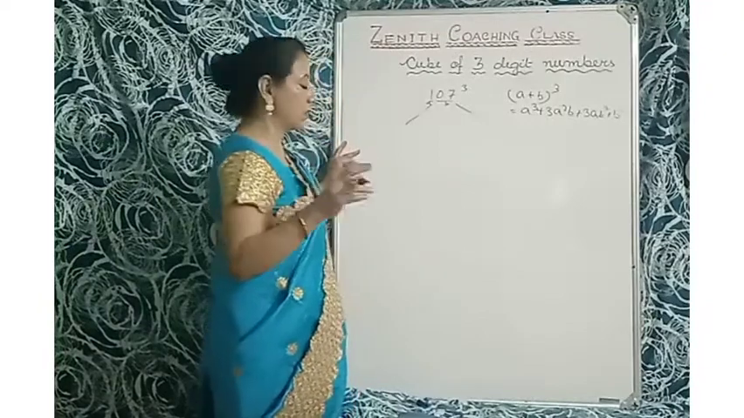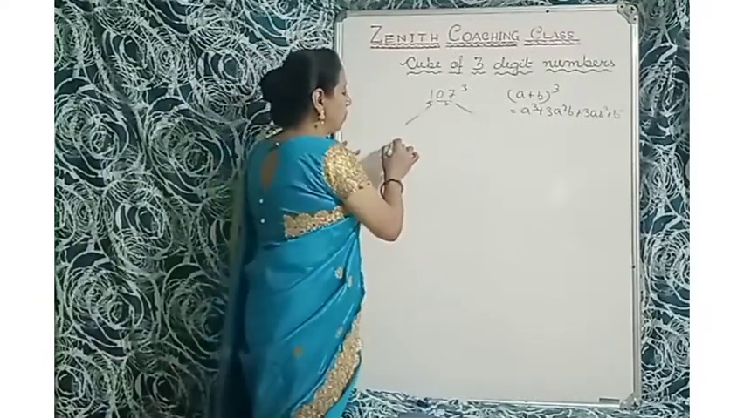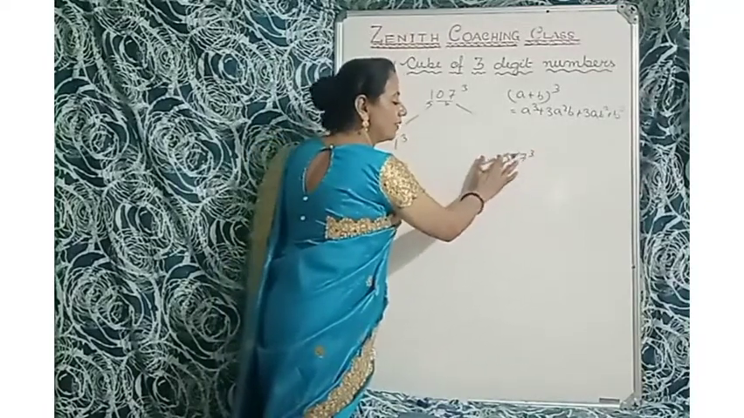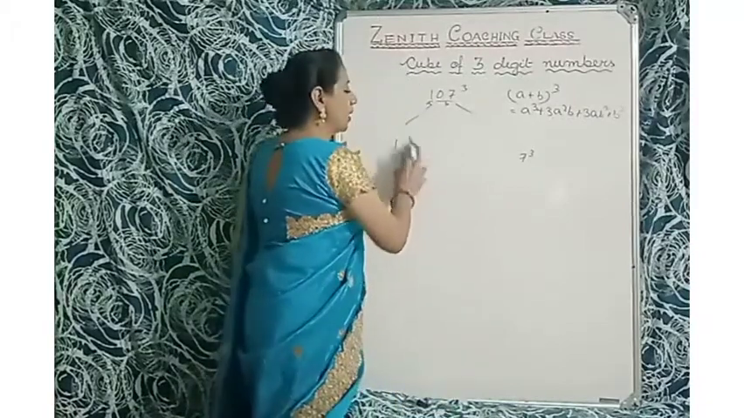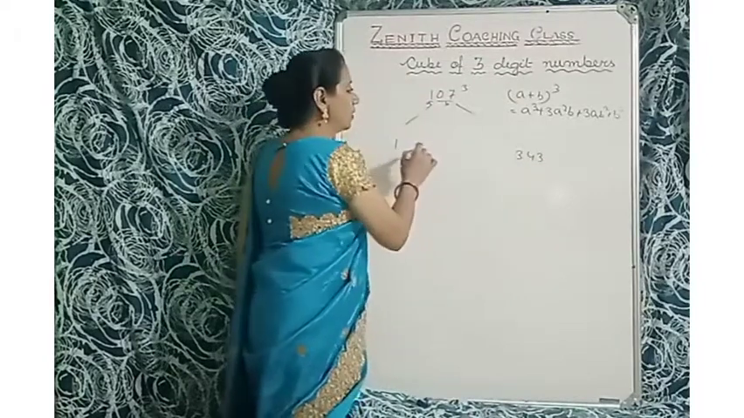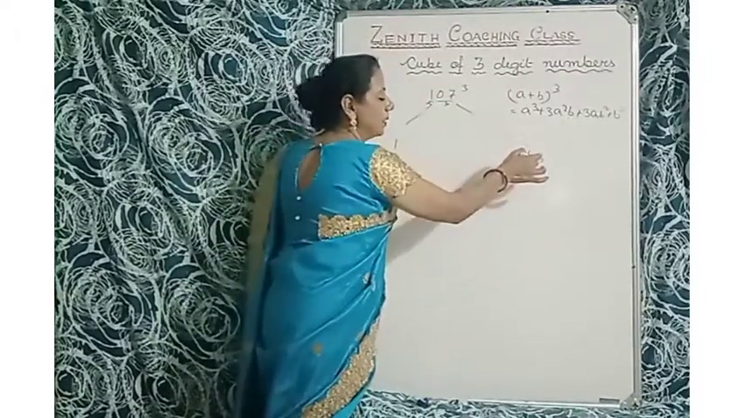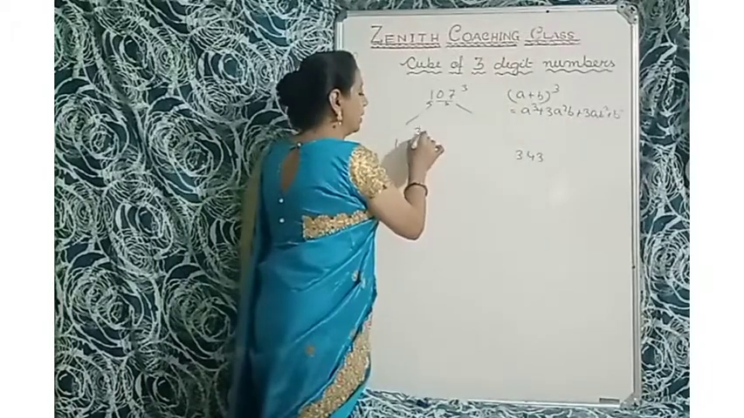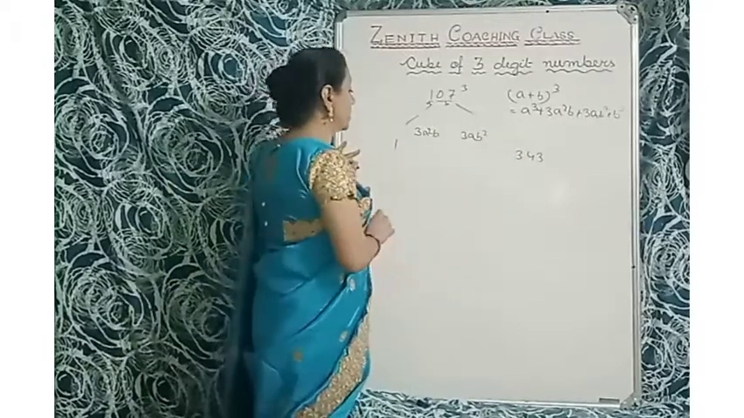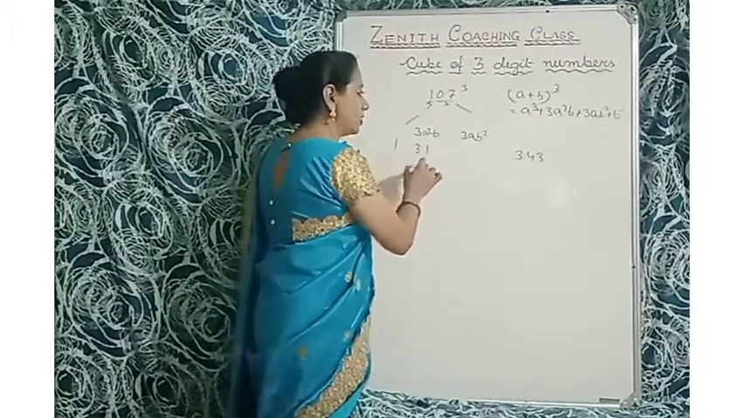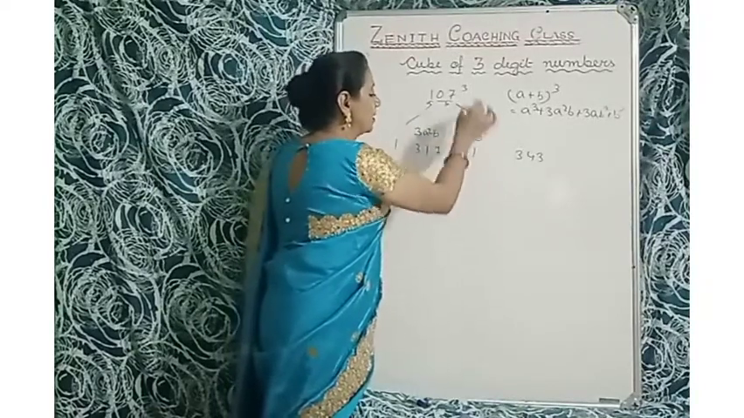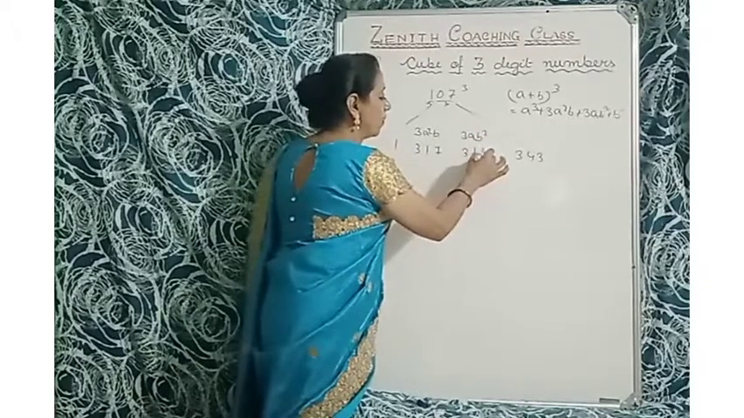Here is 1 cube and here is 07 cube, that means 7 cube. So 1 cube is 1 and 7 cube is 343. Here is A cube and there is B cube. Now 3A square B and 3AB square. So 3A square B is 3 multiplied by 1 square, which is 1, and B is 7. And here is 3 multiplied by 1 multiplied by B square, that is 7 square, which is 49.